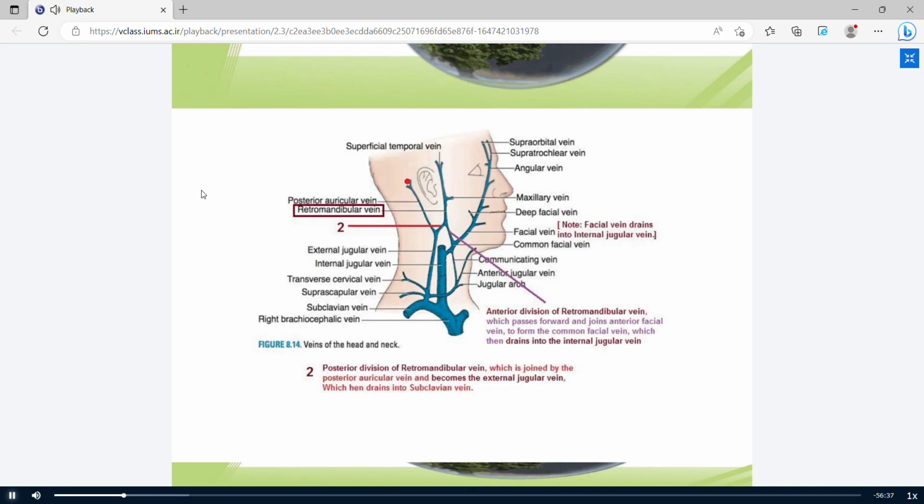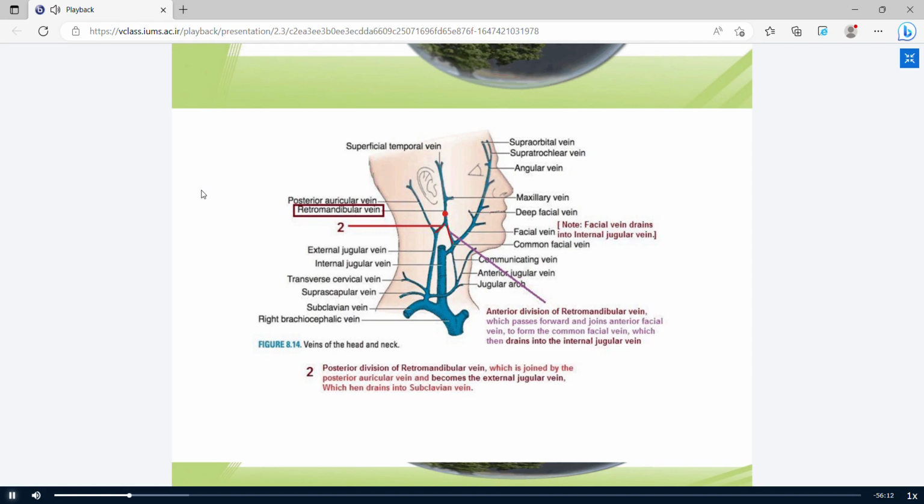This is the posterior auricular vein. The superficial temporal vein and maxillary vein join together and form the retromandibular vein. After that, the retromandibular vein divides into an anterior branch and a posterior branch.